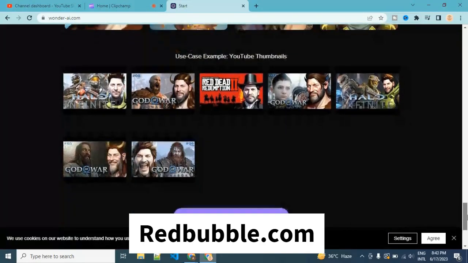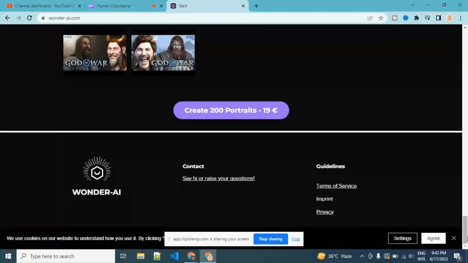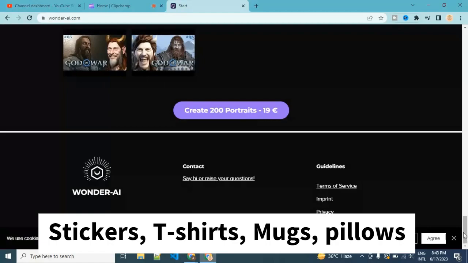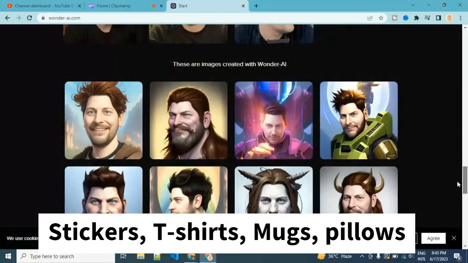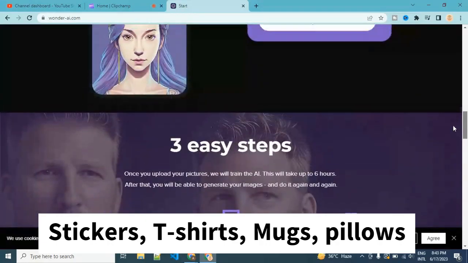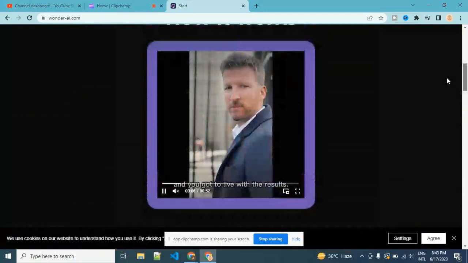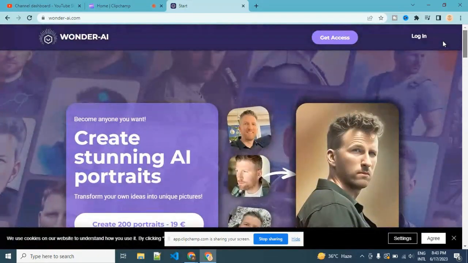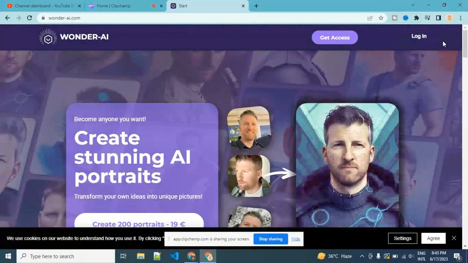Redbubble is a website where you can upload your designs and earn money whenever someone purchases products featuring your designs, such as stickers, t-shirts, mugs, or pillows. The great thing is that you don't need to own any inventory. You only need to create the designs using Wonder AI.